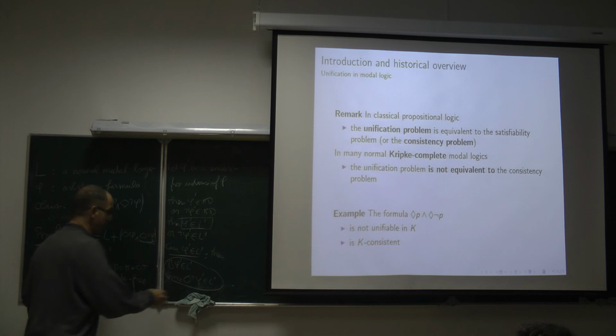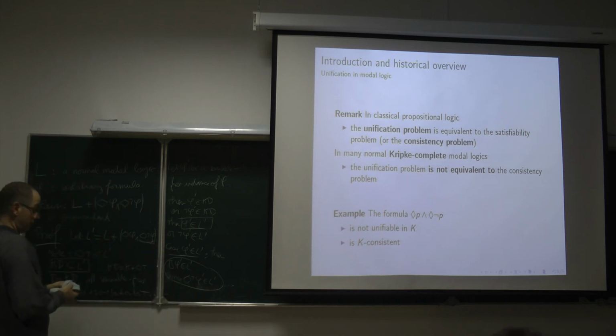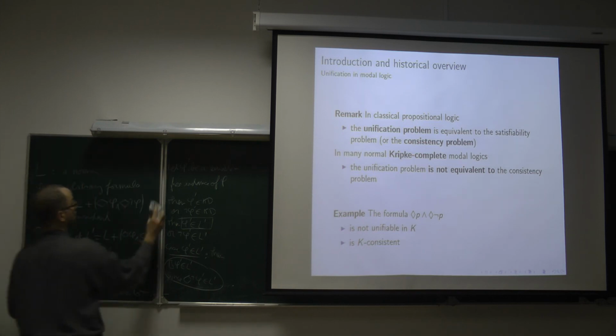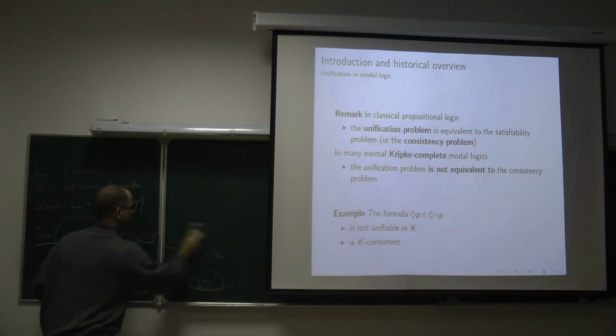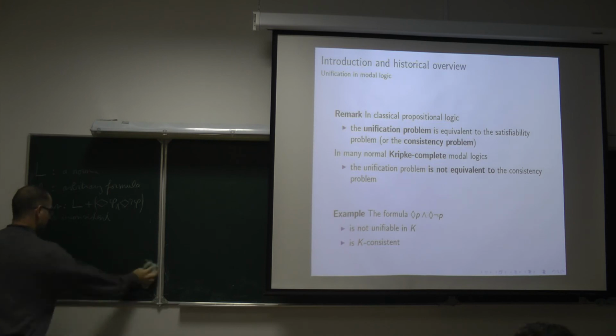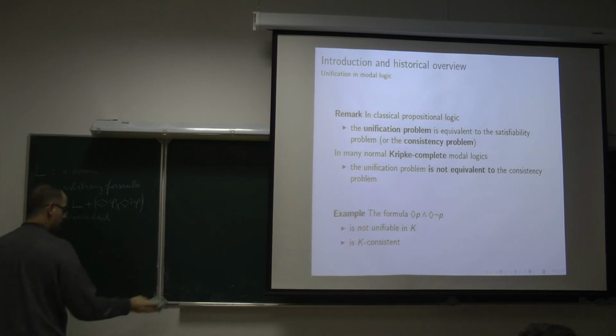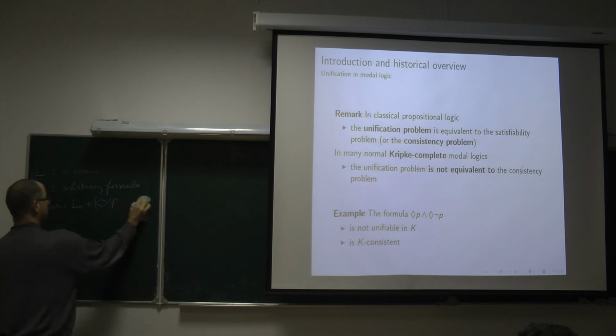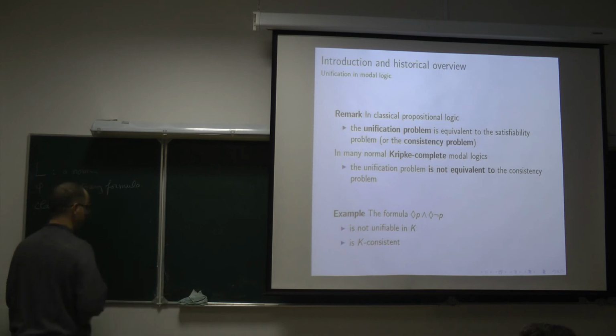Later, it has been remarked by French and Humberstone that, in fact, it is not needed to take the conjunction of the two diamonds.